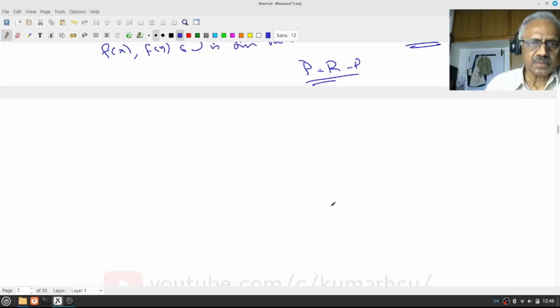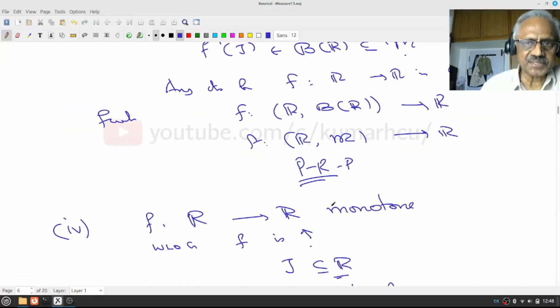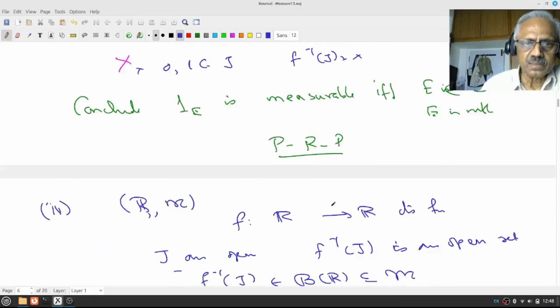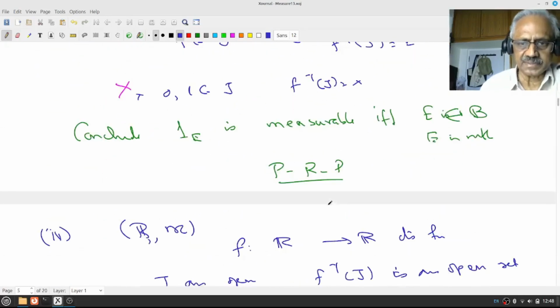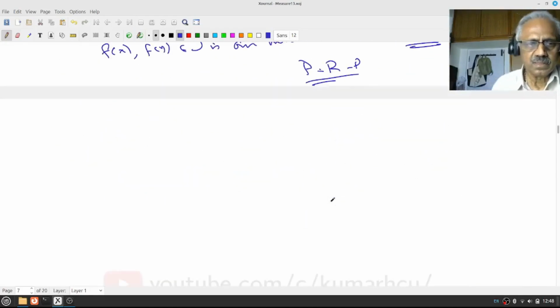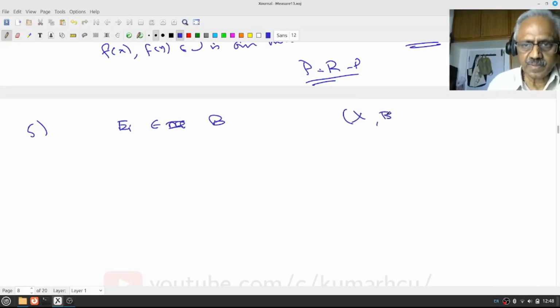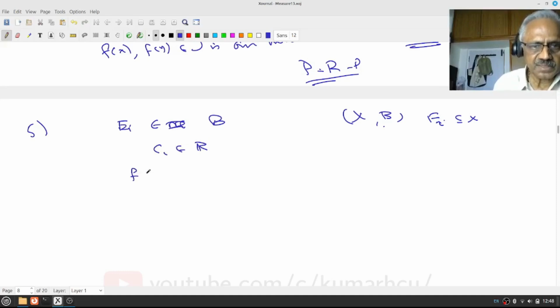Okay. Fifth example is an extension of example 3. Yeah, this is example 3, right? Integrated function, right? Suppose the E_i are all measurable sets, all in the Borel set. X, B, and the E_i are subsets of X, and they are actually in B, and the c_i are some real constants. Let us define f(x) to be the summation of c_i times the indicator function of E_i.